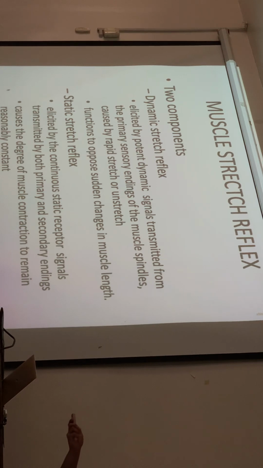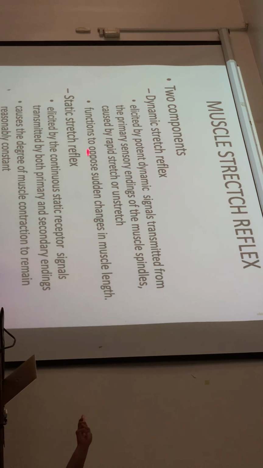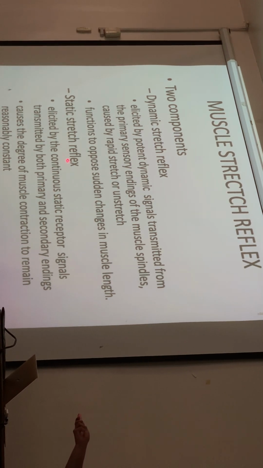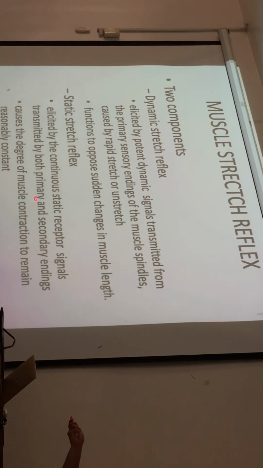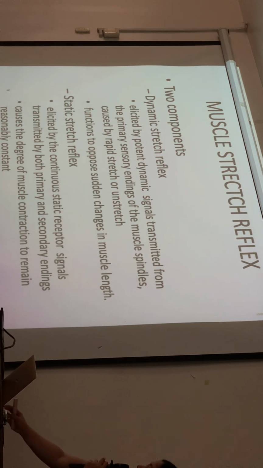Dynamic stretch reflex is elicited by potent dynamic signals transmitted from the primary sensory endings of the muscle spindles, caused by rapid stretch or unstretch. It functions to oppose sudden changes in muscle length. And then the static stretch reflex is elicited by continuous static receptor signals transmitted by both primary and secondary endings, causing the degree of muscle contraction to remain reasonably constant. Okay, so those are the two components of the muscle stretch reflex.